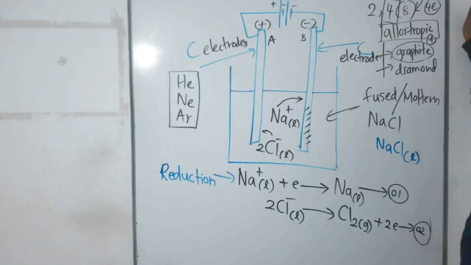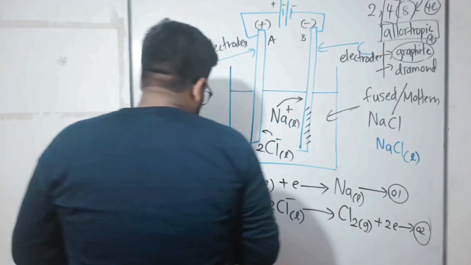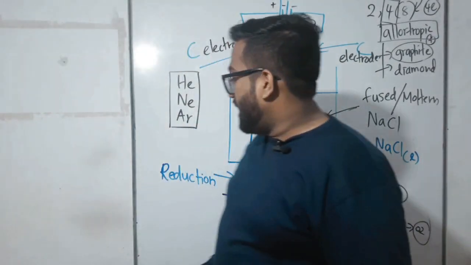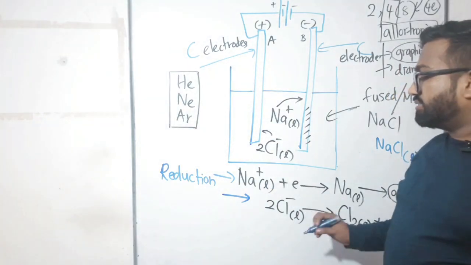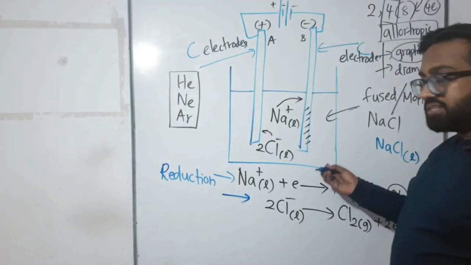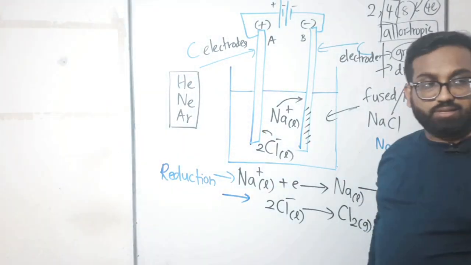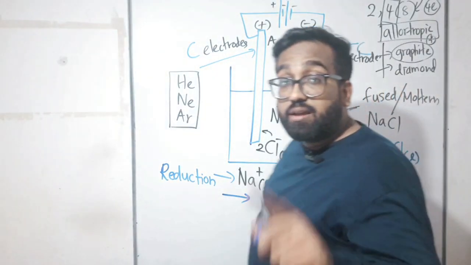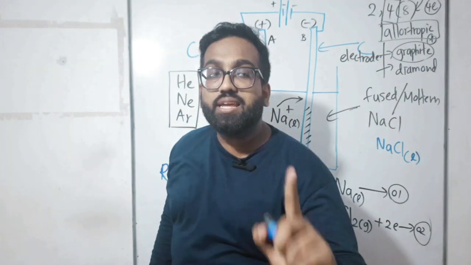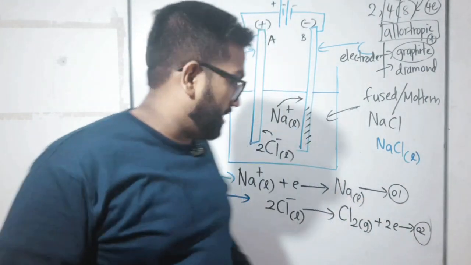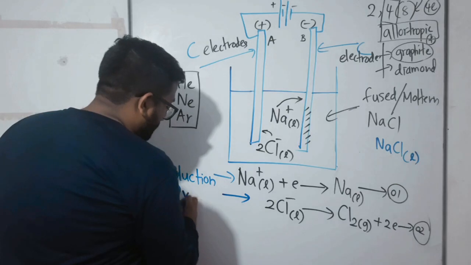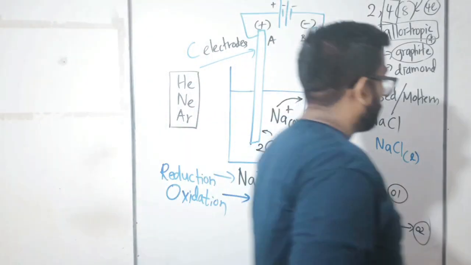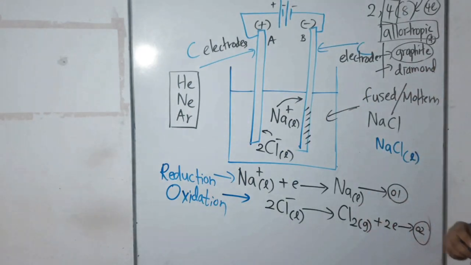So children, now please tell, what kind of reaction is this? We know 2 reactions, oxidation and reduction. We identified the first one, reduction. Sodium plus requested only one electron. Requested means taken, it means reduction. So here 2Cl minus released 2 electrons and became Cl2. Released means oxidation, right? This is oxidation.